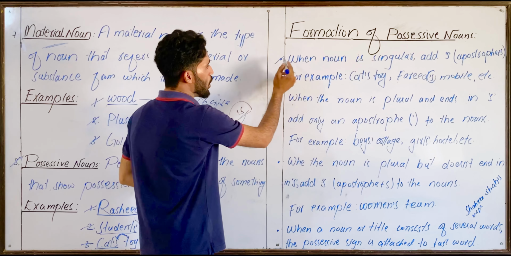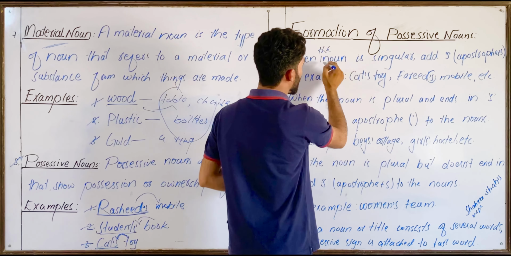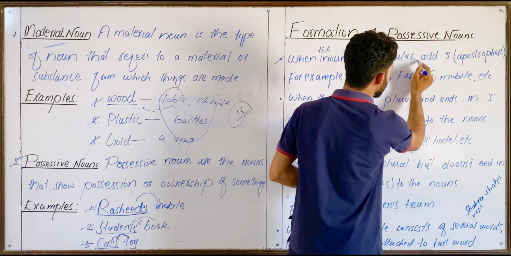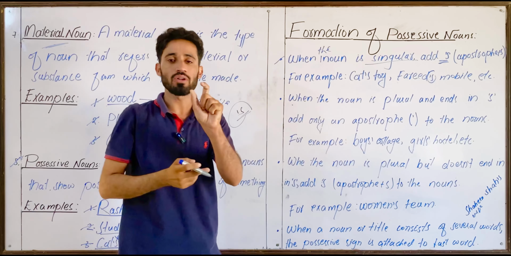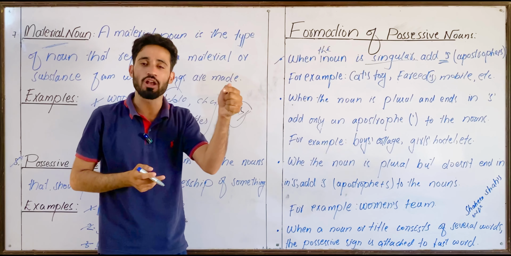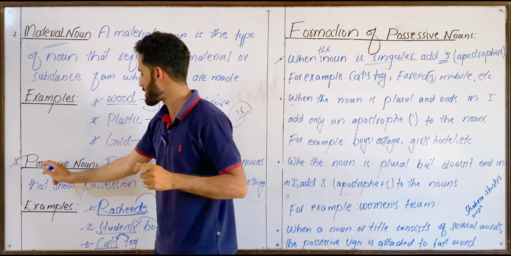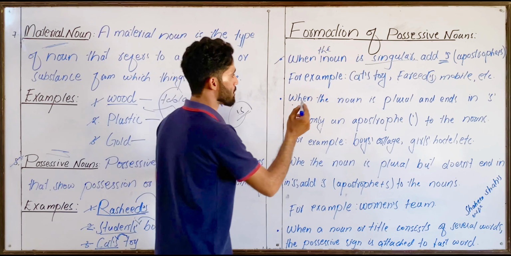The first one: when the noun is singular, add apostrophe plus s. When the noun is singular, you have to add apostrophe plus s to the nouns to make them possessive nouns. Look at the examples.